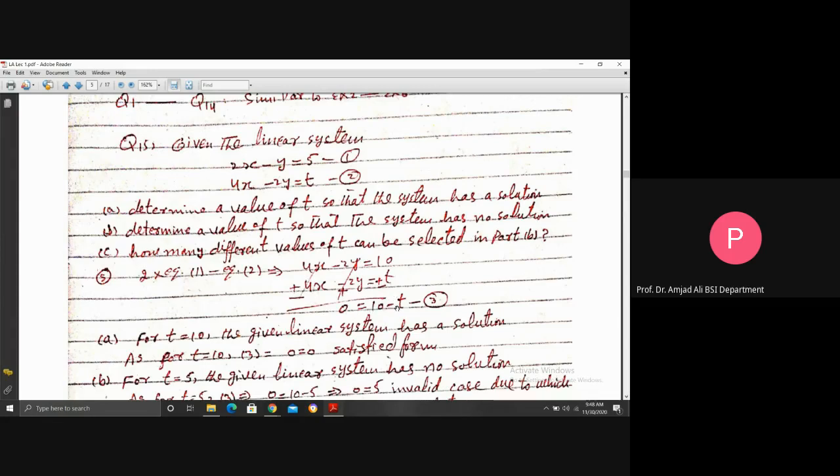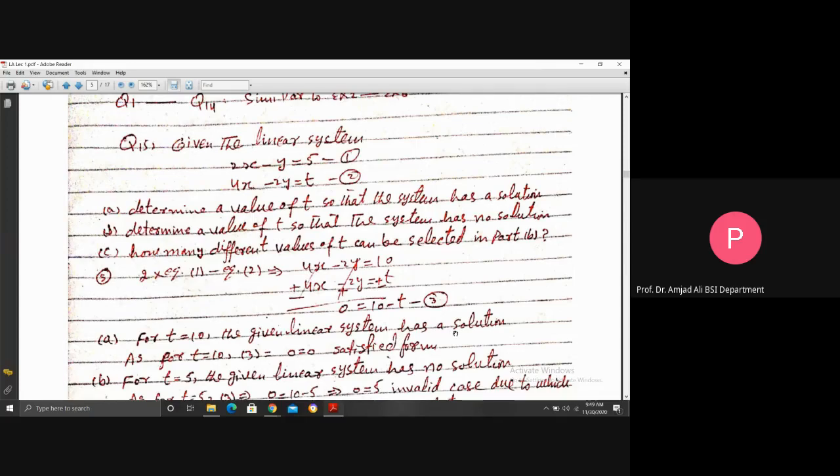Now, all these parts depend on this equation 3. If you get here the satisfied form 0 is equal to 0, then you should put here t is equal to 10. That is, A part, determine a value of t so that the system has a solution. For t is equal to 10, if you put here t is equal to 10, 0 is equal to 0, which is a satisfied form. And that is the case where the system is consistent. So for t is equal to 10, the given linear system has a solution.